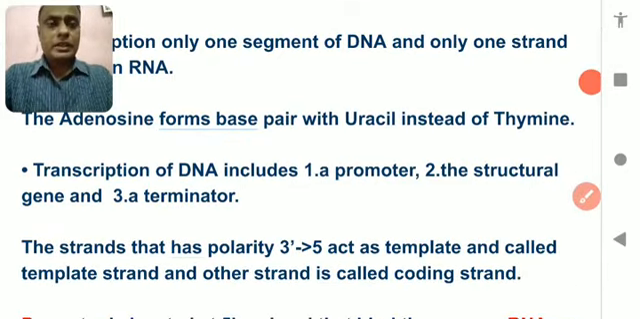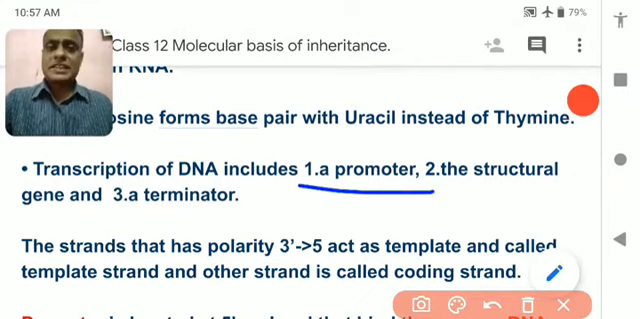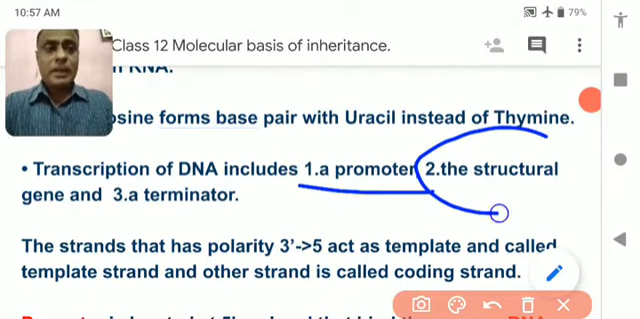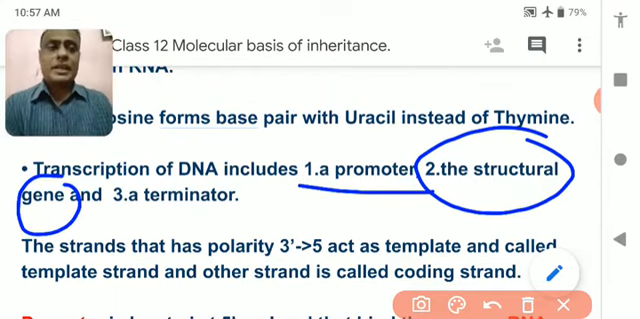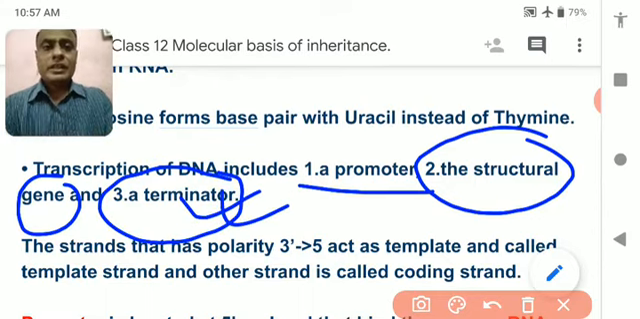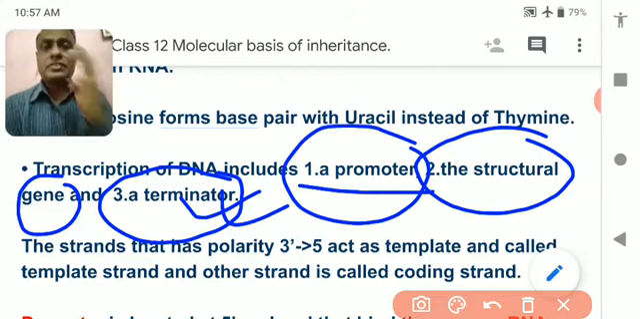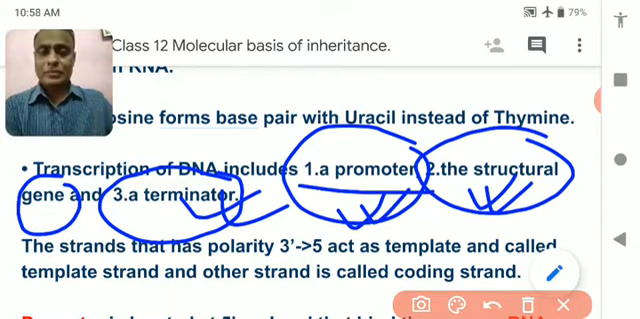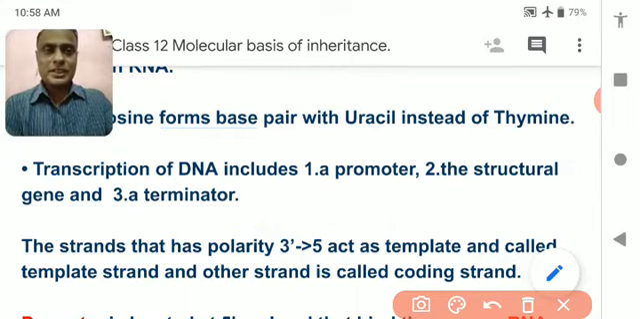The place of DNA from where the transcription starts is called the promoter. The part of DNA which helps in the formation of mRNA is called the structural gene, and the part of DNA where the transcription stops is called the terminator. So there are three distinct parts of DNA where the RNA formation starts or initiates. Elongation means elongation of the RNA molecule or the RNA nucleotide chain, and the place where it stops is called the terminator. Hope you understood this part.